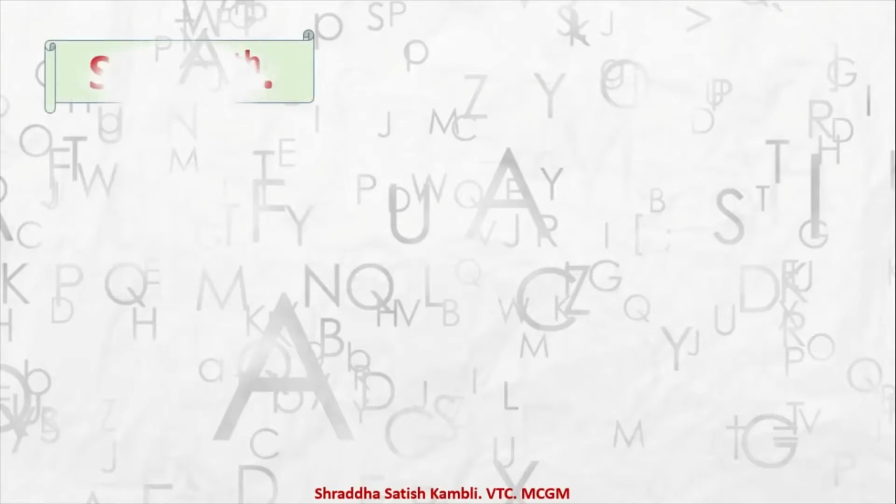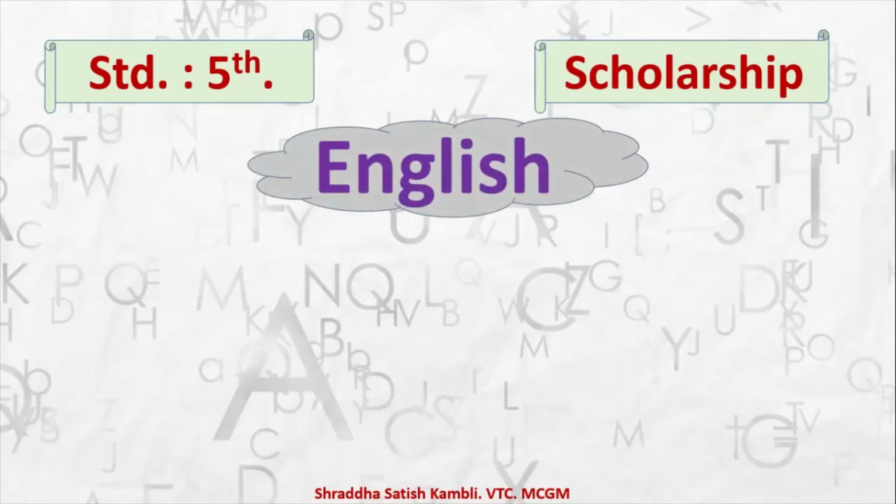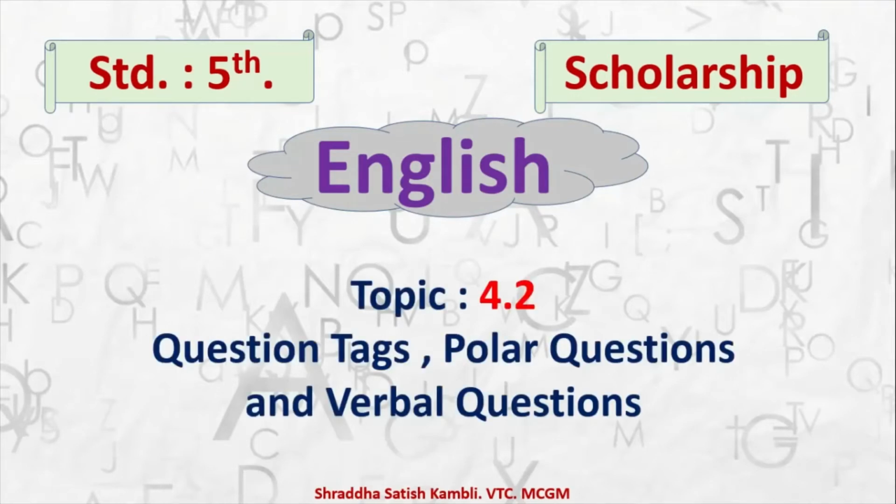Children, let's start with a new lesson in Standard 5th Scholarship. And the lesson we are going to do today is a lesson in English. And what is the name of the lesson? Now when you see the name of the lesson, you will see that it is a very long one. Okay? And what is it? We are going to learn about question tags, polar questions and verbal questions in this topic, that is 4.2.